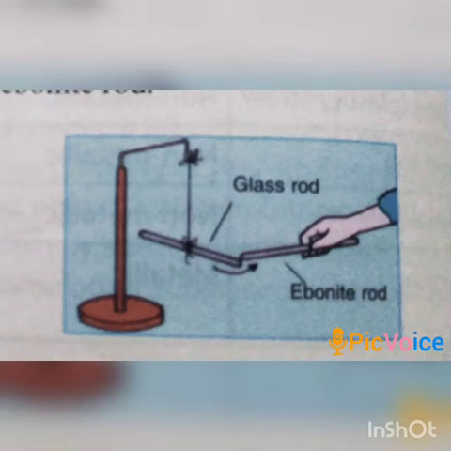We now use this classification along with basic rules like charges repel and unlike charges attract each other to decide the nature of an unknown charge. If you have an object with unknown charge, and it is repelled by a charged up glass rod or attracted by a charged up ebonite rod, that means it is having positive charge.